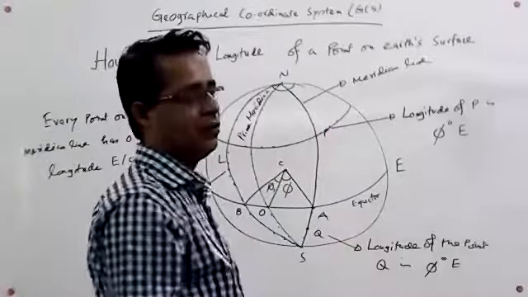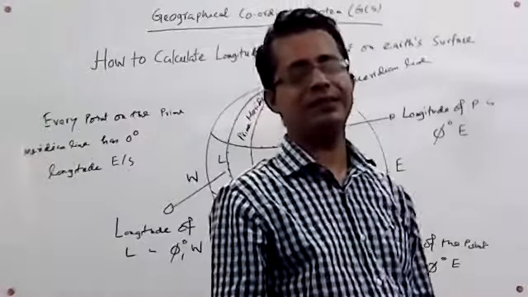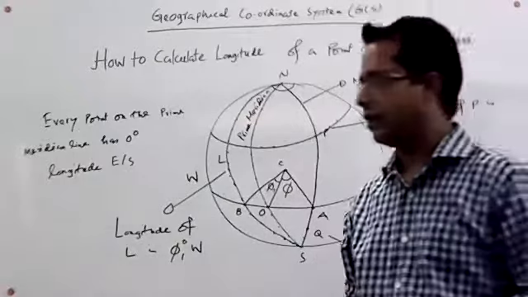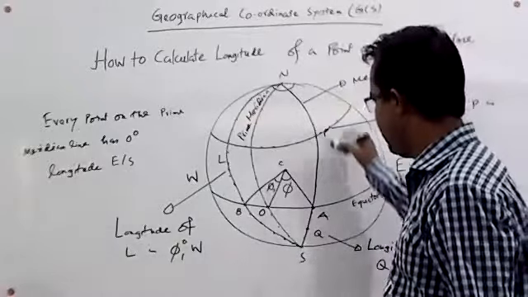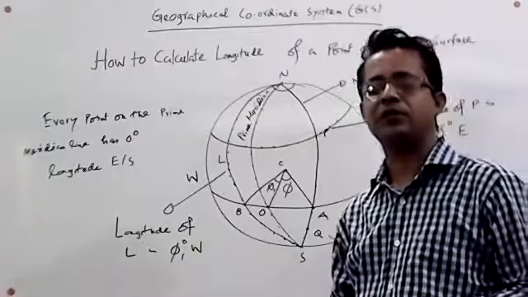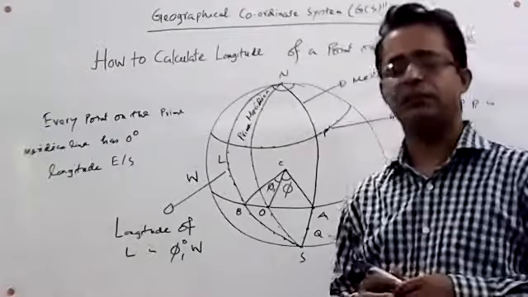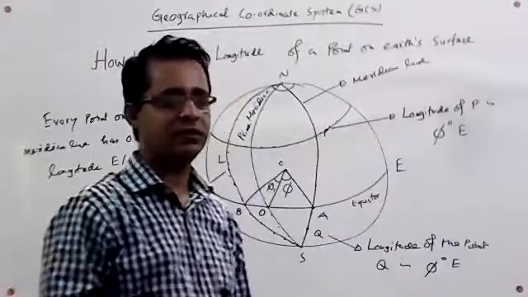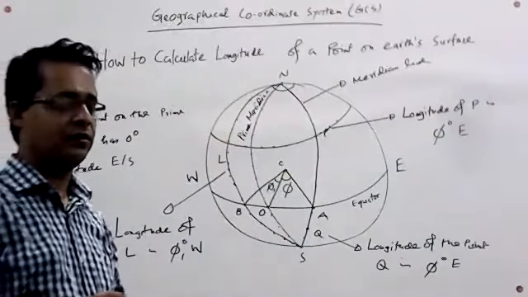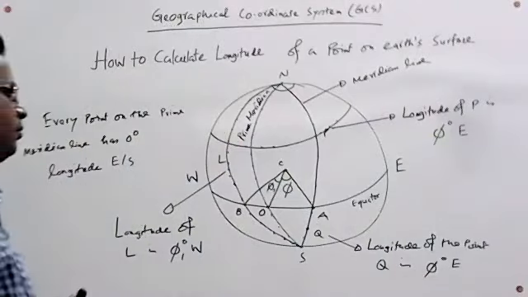This is very important information for us, if we calculate the longitude and latitude of the point.